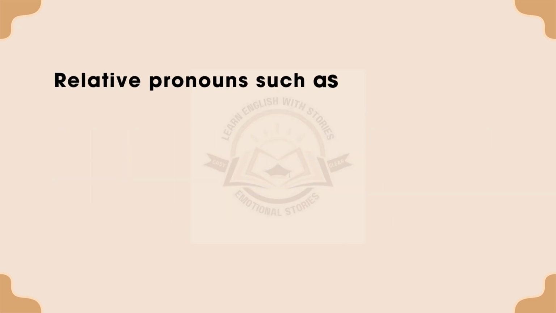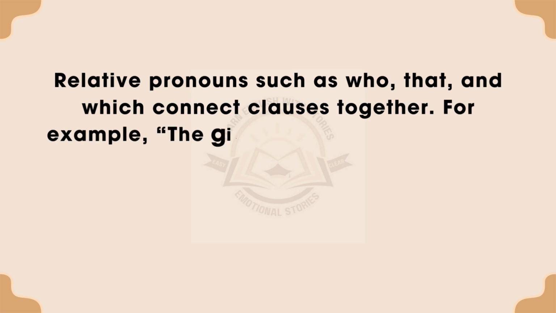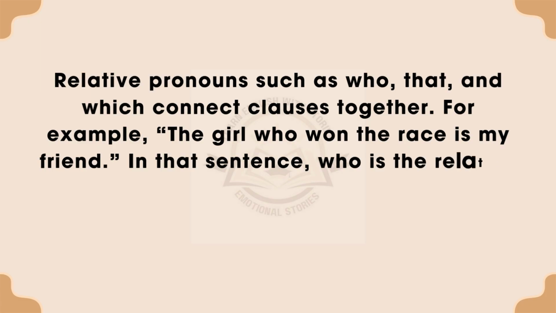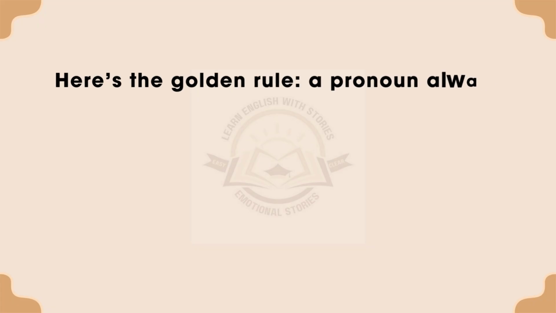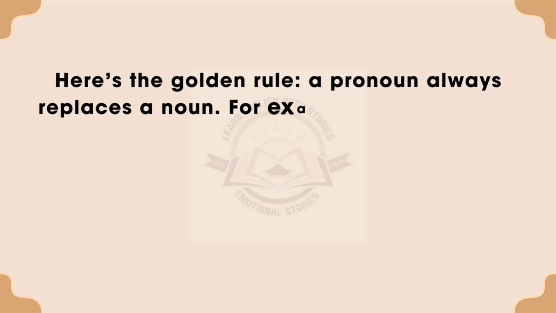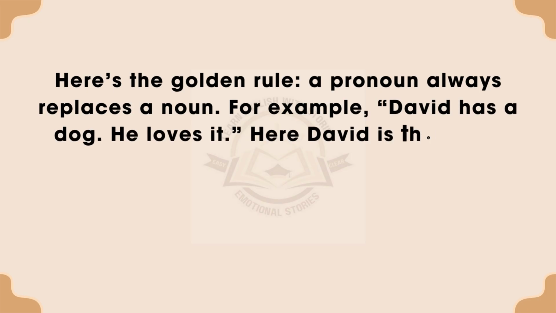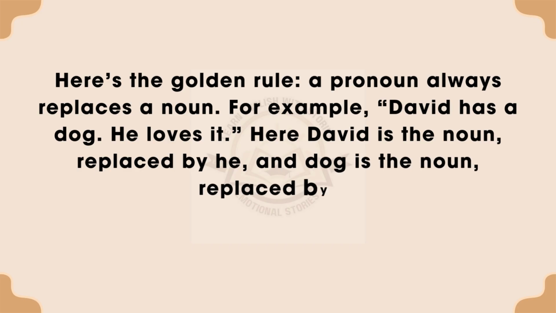Relative pronouns such as who, that, and which connect clauses together. For example, "The girl who won the race is my friend." In that sentence, who is the relative pronoun. Here's the golden rule. A pronoun always replaces a noun. For example, "David has a dog, he loves it." Here, David is the noun replaced by he, and dog is the noun replaced by it.